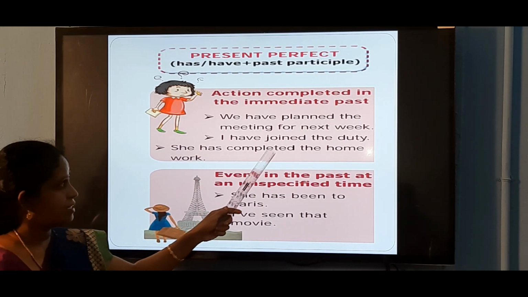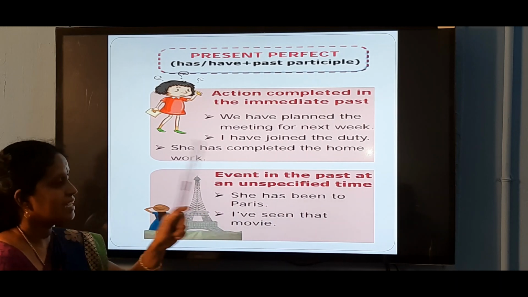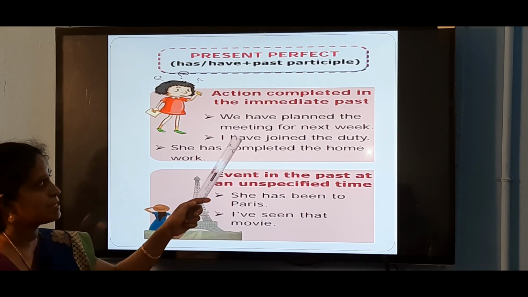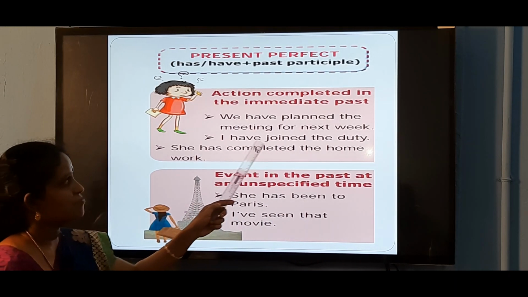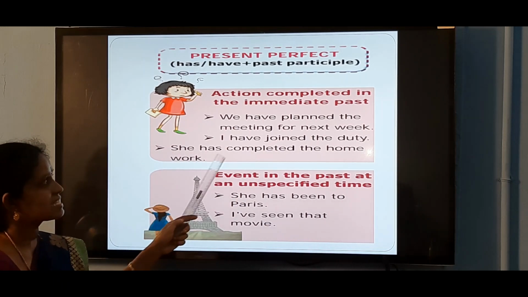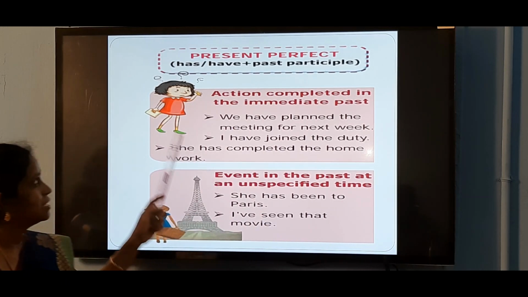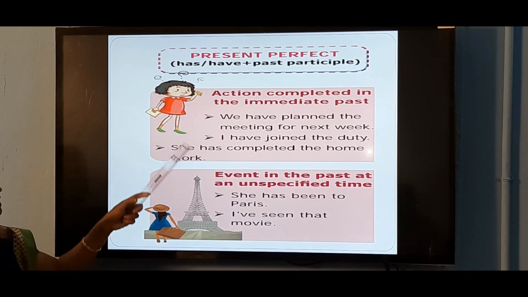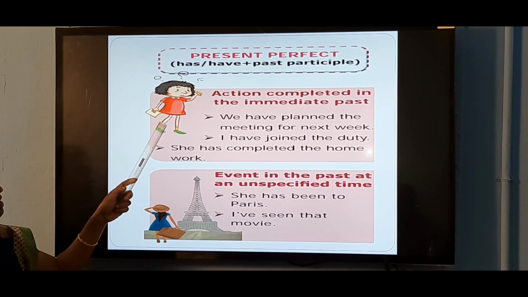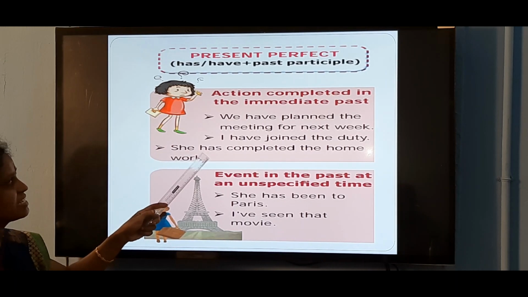I have joined the duty. Already I have joined the duty, so we use present perfect here. I have joined. She has completed the homework. She has completed the homework already. She finished her homework, so we use present perfect here.